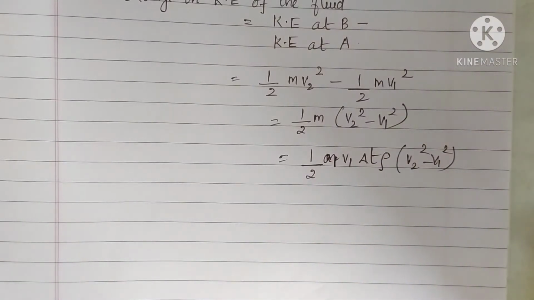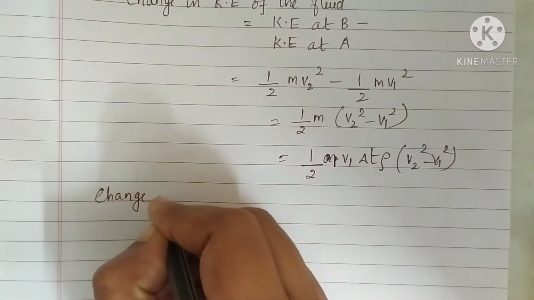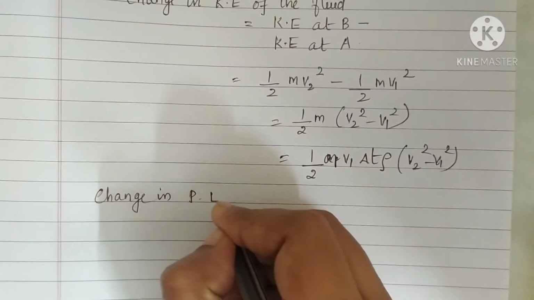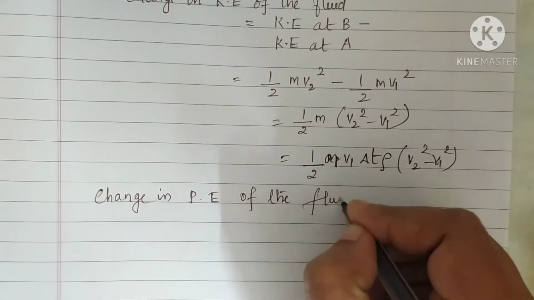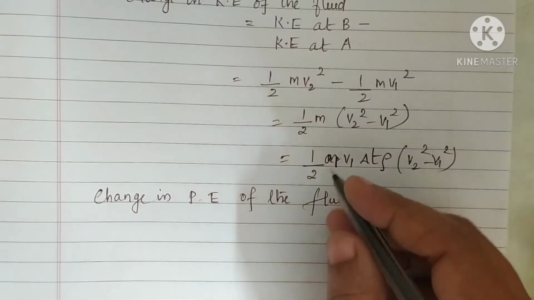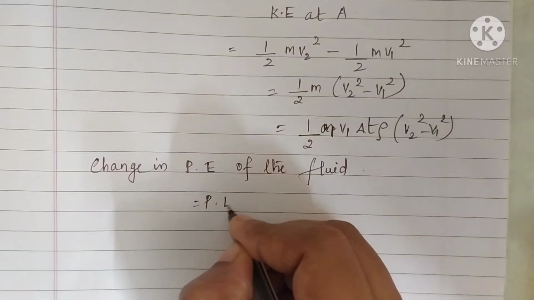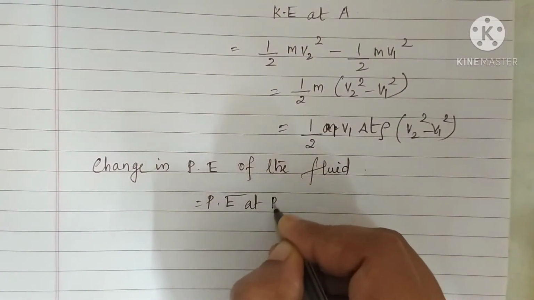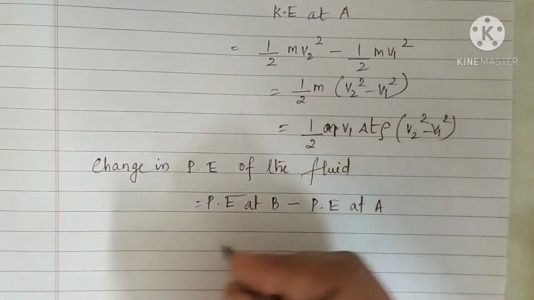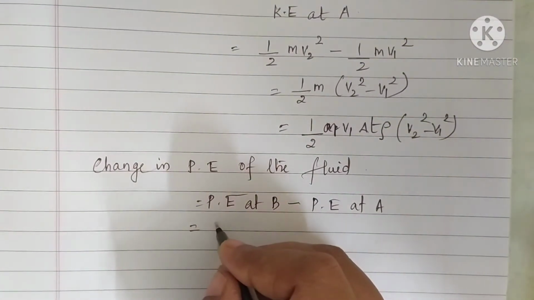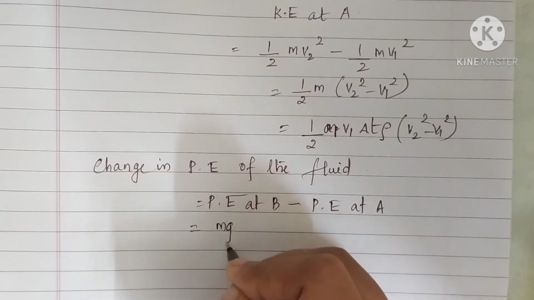Now we are moving to the change in potential energy of the fluid. Which is given by potential energy at B minus potential energy at A. That is, what is the expression? Since it is at a height, it is gravitational potential energy.